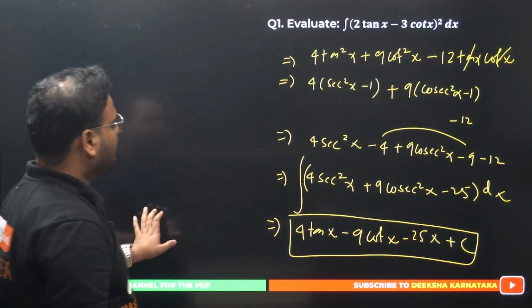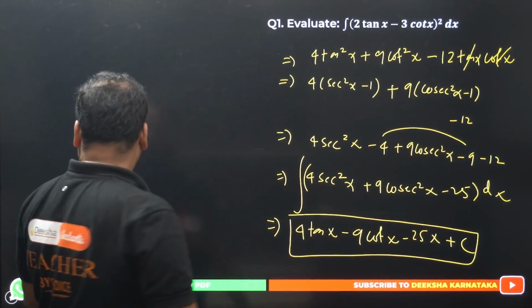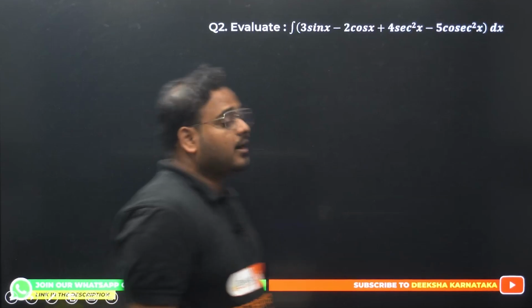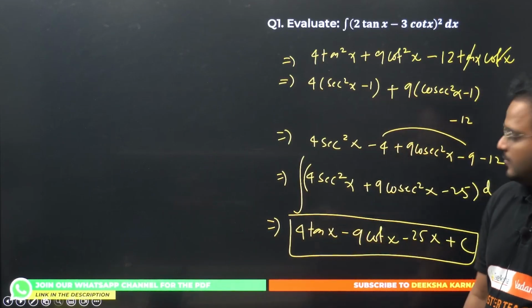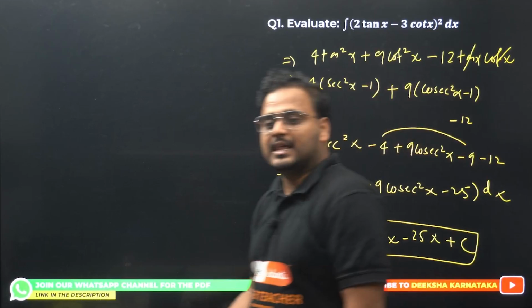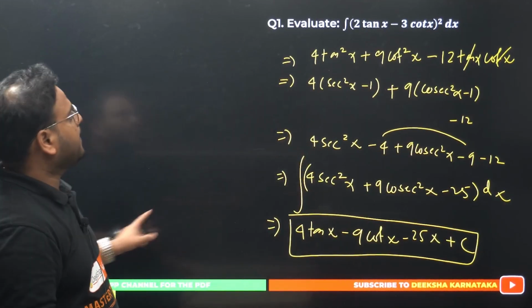Okay, let's move on to the next question. This is question number 1. Okay, question number 2 now. All right, guys, please cross check also. If I've made any mistake in sign or in the calculation, you have to let me know in the comment section. Question number 2 now.